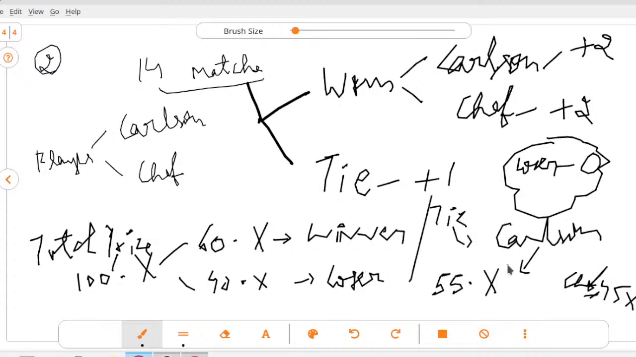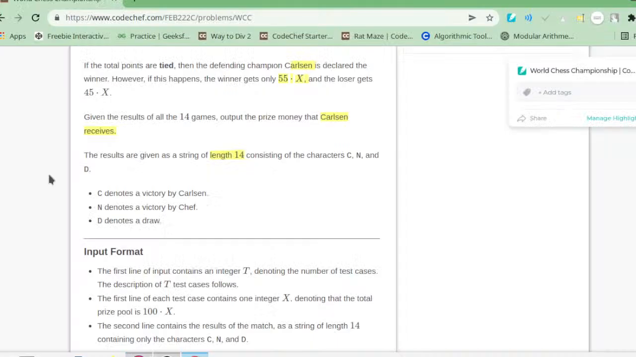Now again, given the result of the 14 games, the input is in the form of a string. The characters of the string are C, N and D, where C represents that Carlsen wins, N represents that Chef wins, and D represents a draw.